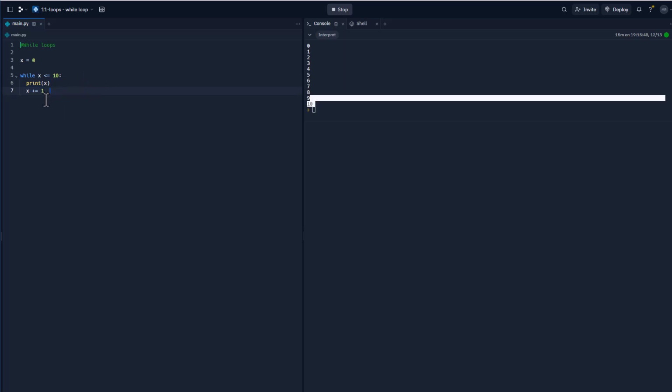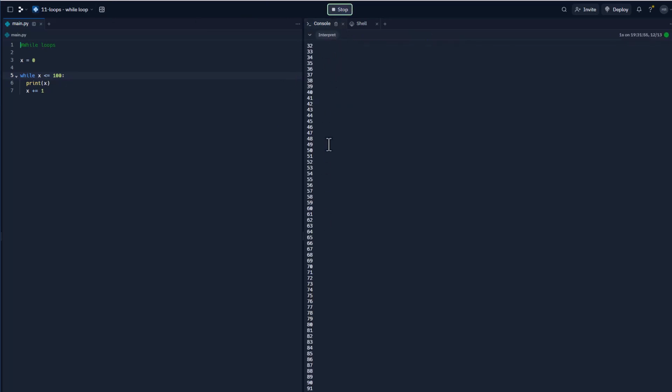Now, one of the other things we could do is, let's look at how easy it is to do something 100 times. If I wanted to do this 100 times, I could run it, and just that fast we're able to print out 100. We can go to 1,000.